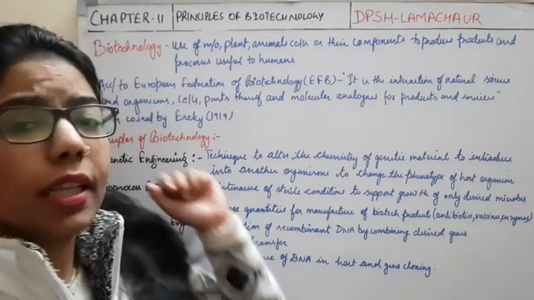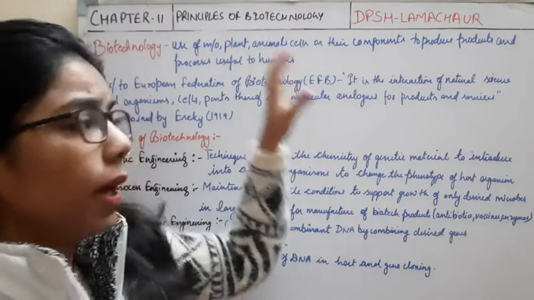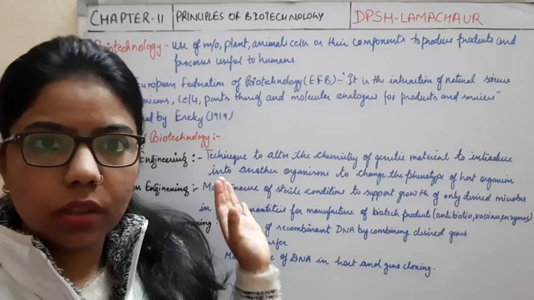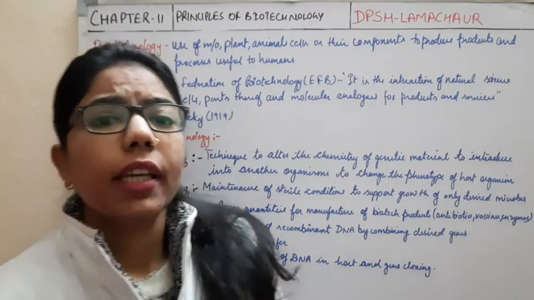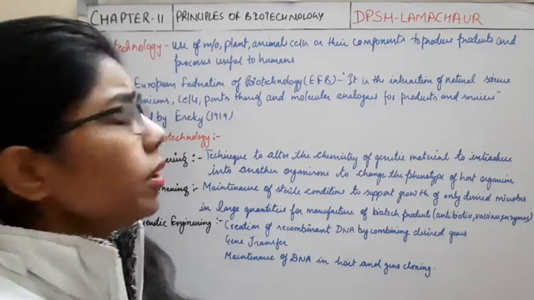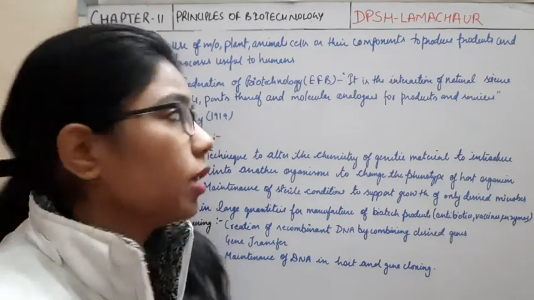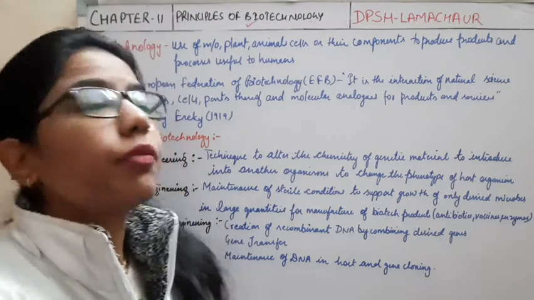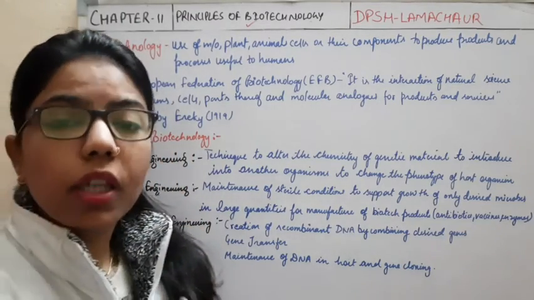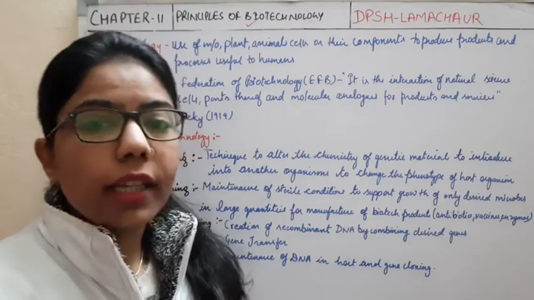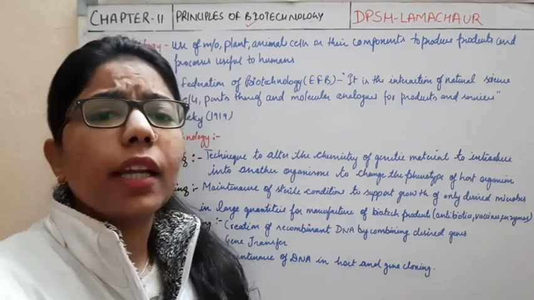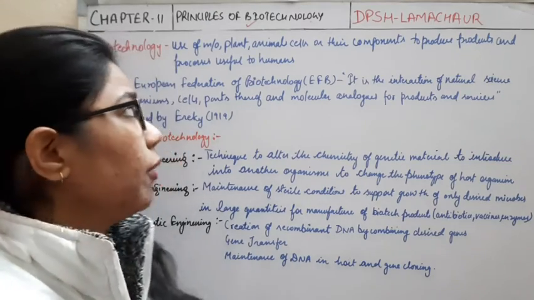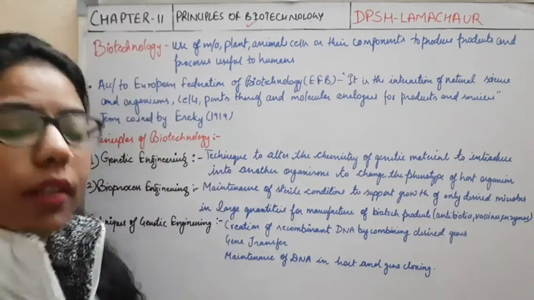Chapter 11 is Principles of Biotechnology and Tools of Recombinant DNA Technology. First we will understand what we are going to study. We are going to study biotechnology, and the principles we are going to incorporate here to get a desired outcome. Now, what is this desired outcome, and how are we going to do all these techniques? First we have to understand what biotechnology is.